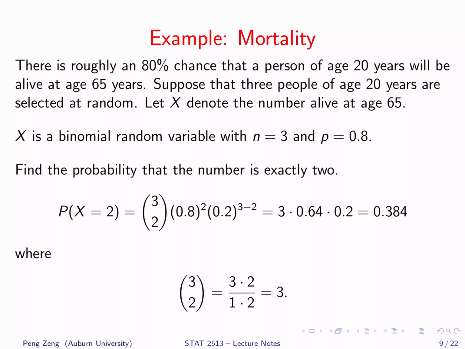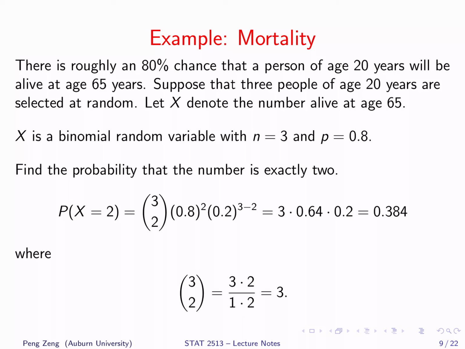We claim that X is a binomial random variable with n equals 3 and p equals 0.8. Let us calculate the probability that the number is exactly 2. Replace x by 2 in the formula of probability for binomial random variables.